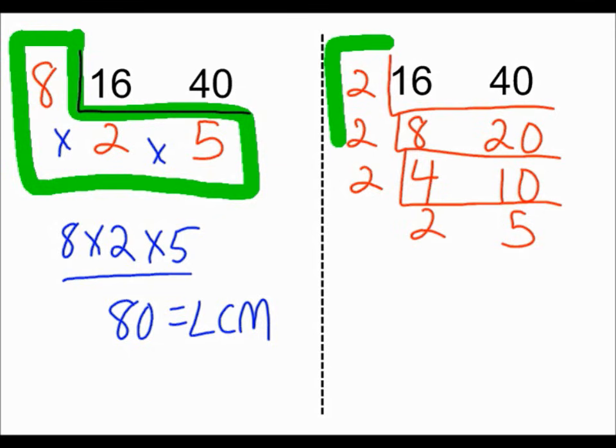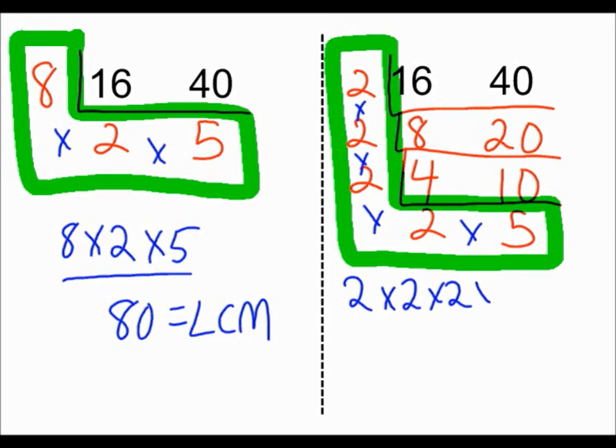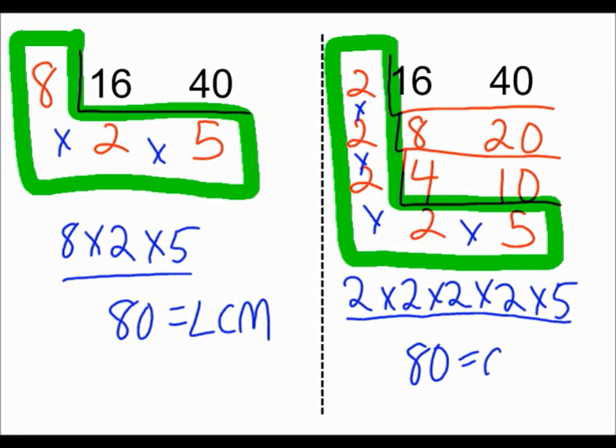So again, we're going to make our big L, since we're doing the LCM, and we're going to multiply everything inside that L. So we're going to do 2 times 2 times 2 times 2 times 5. Well, 2 times 2 is 4, times 2 is 8, times 2 is 16, times 5 is 80. We arrive at the exact same answer as the person that started over here with 8. Let's do a couple more examples using the ladder method.